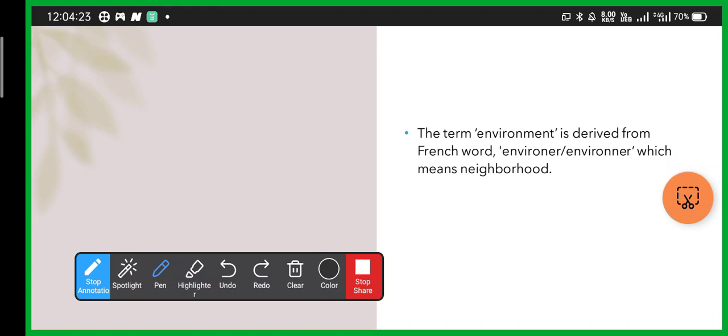Neighborhood. Now you will ask, ma'am, how does environment become our neighborhood? What is neighborhood? First tell me. Neighborhood means that which comprises all our surroundings and nearby places. So environment comprises all our surroundings. The things and everything that we are surrounded by make our environment.